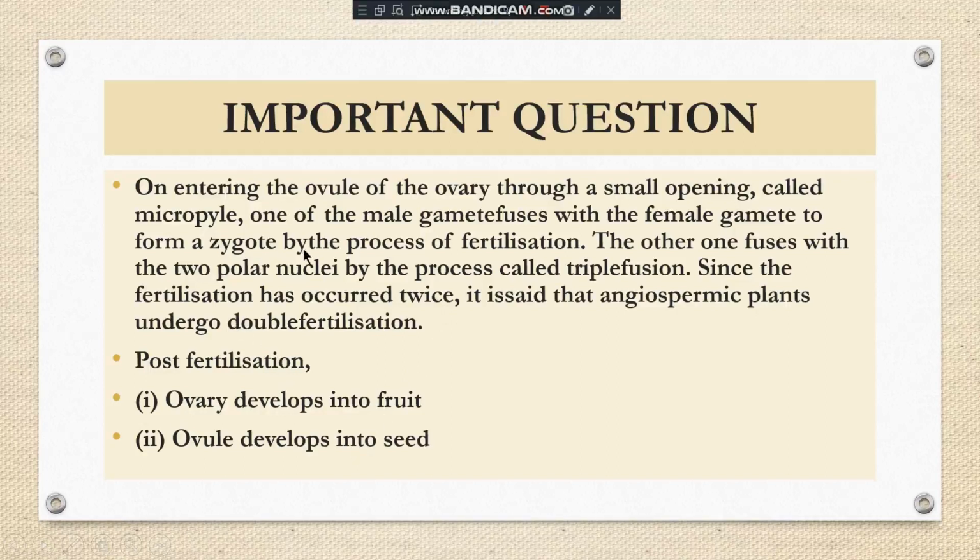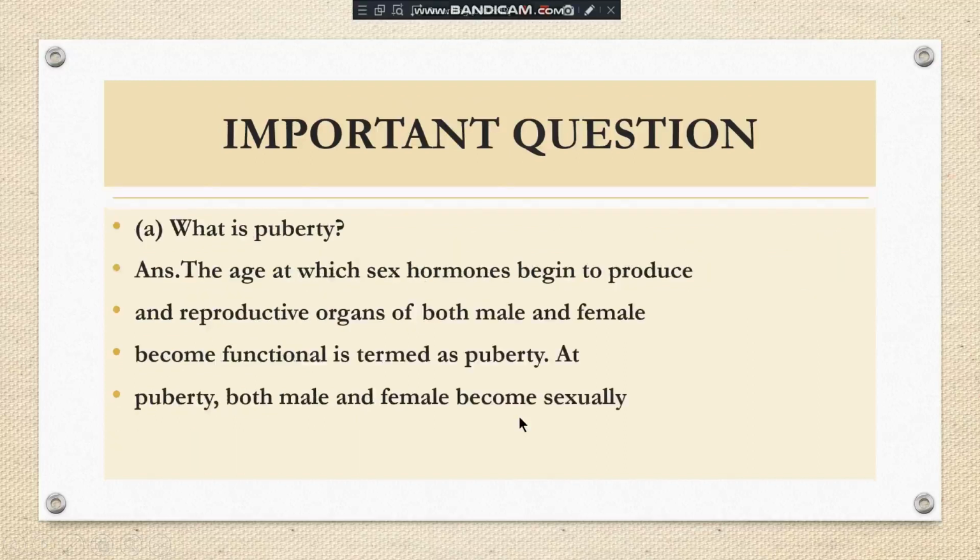Now this female sex cell after fertilization converts into the zygote, and this zygote by multiple divisions converts into the embryo. Okay, so the outermost ovary converts into the fruit, the ovule converts into the seeds, and the female sex cell converts into the zygote, and then the zygote converts into the embryo, that is the baby plant. So this is a question of 5 marks with the diagram.